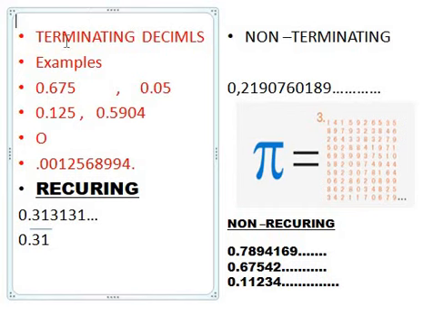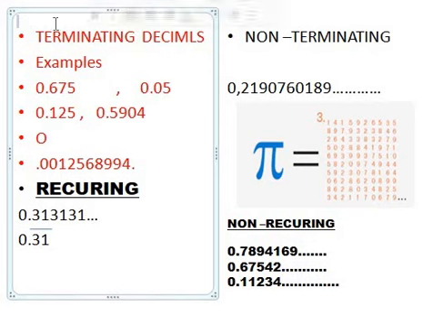Alright, so we have terminating decimals and non-terminating decimals. If we talk about this topic, terminating means ending, stopping.